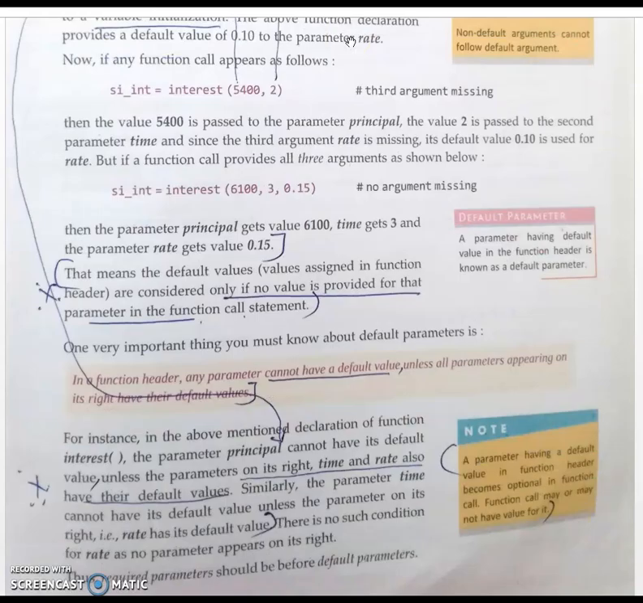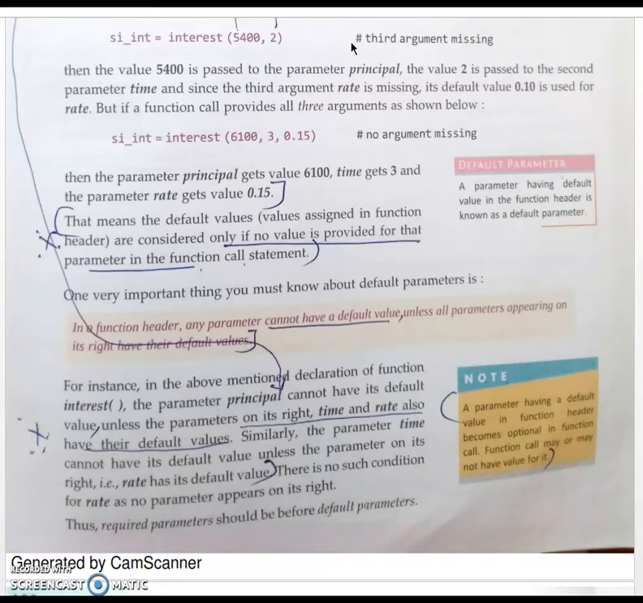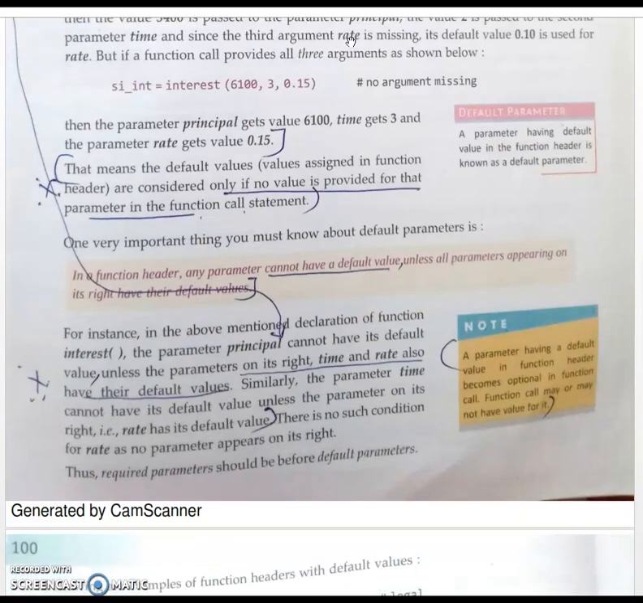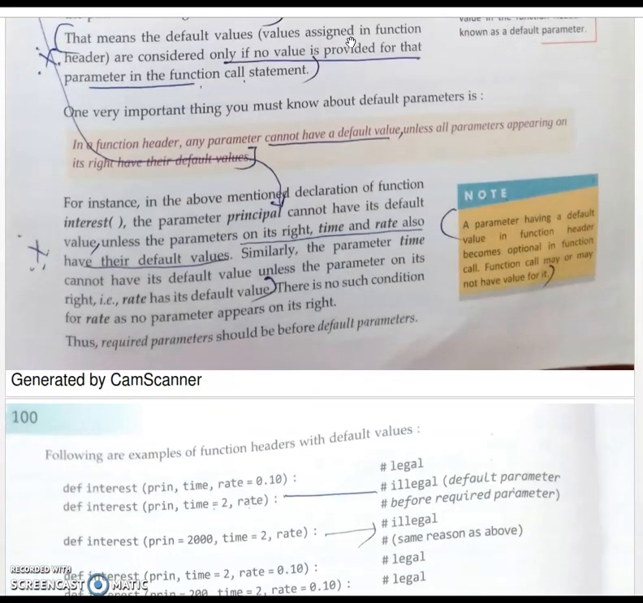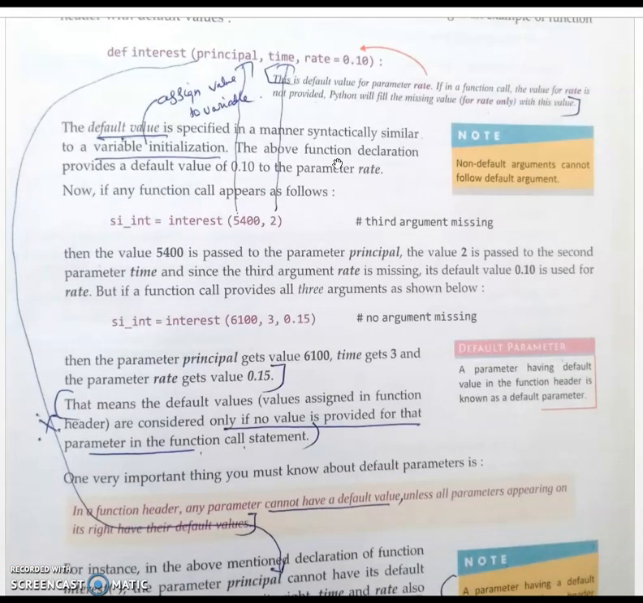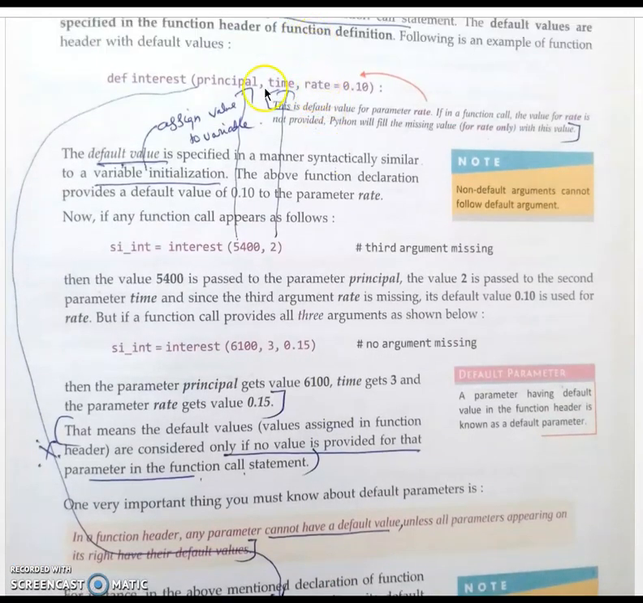If no value is given in the function call, it will take the value present in the function header, that is the default value. A parameter having a default value in the function header becomes optional in the function call. Since you have assigned the default value to rate, there is no need to call the function with 3 arguments. You can call the function with only 2 arguments, because the third parameter will take the default value.